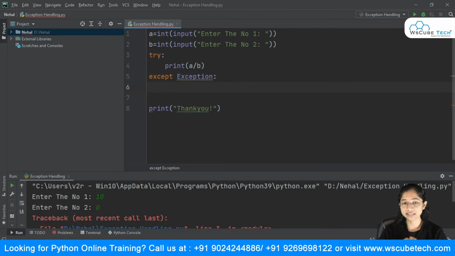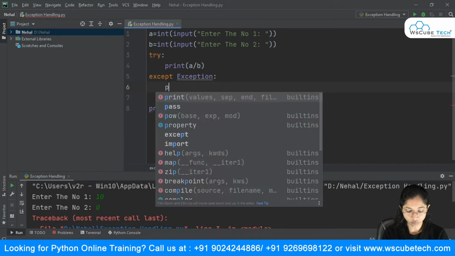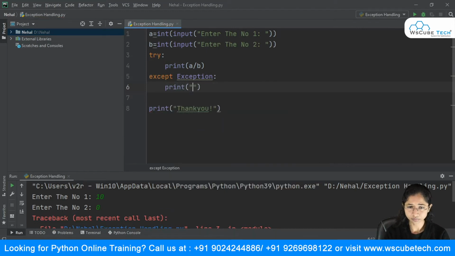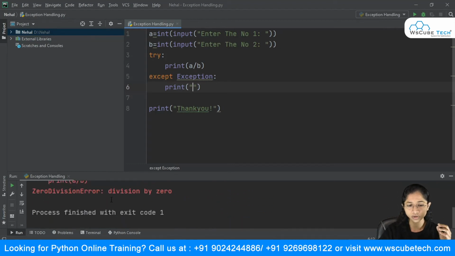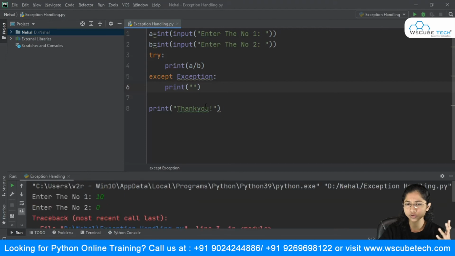So what you're basically saying is that if any error arises here, come to this block. And what this block will do is simply print a message. You can type any message over here, or as for now you can just say error, or why not, when you know that this is a zero division error, that is division by 0, you can simply warn the user that a number cannot be divided by 0. So I will say the number can't be divided by 0, and that's it.